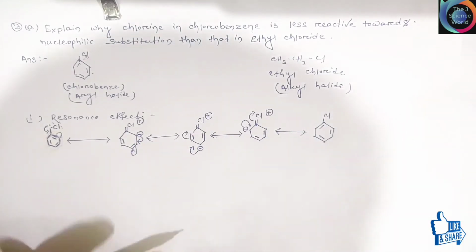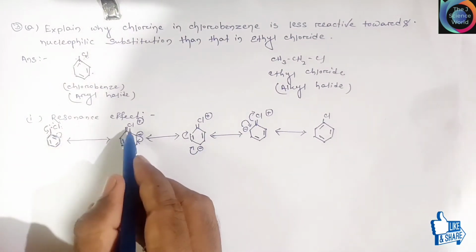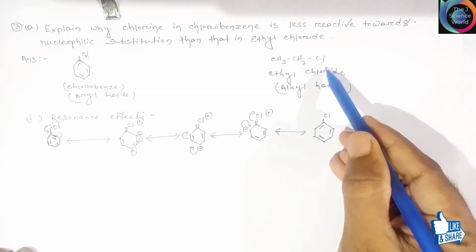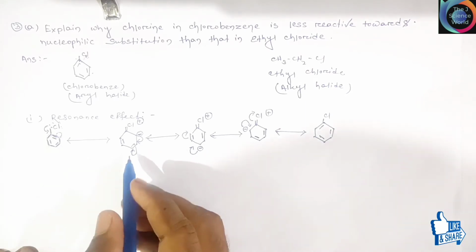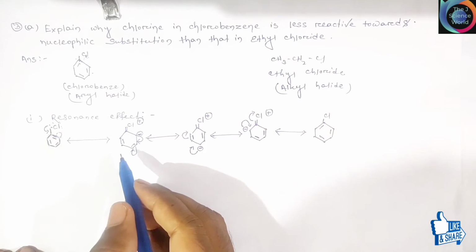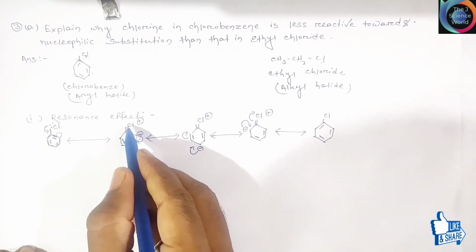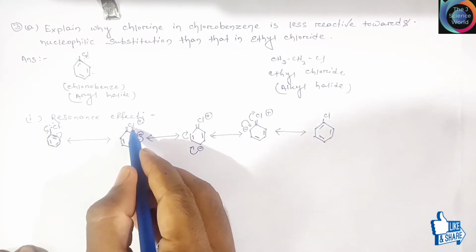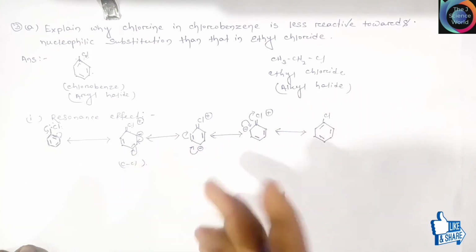So in haloarenes, the following resonance structures are responsible for this carbon chlorine bond. But friends, in this case no resonance structure is formed. So simply we say that bond cleavage of haloarenes is more difficult than haloalkanes, because this carbon chlorine bond acquires a partial double bond.